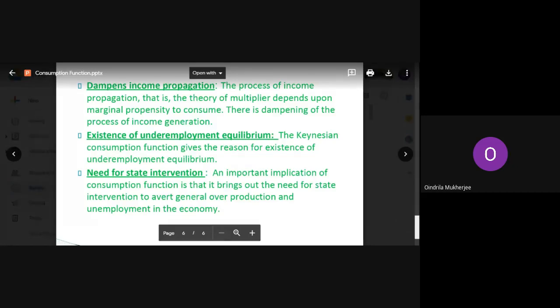Okay, then the next implication is that it dampens the income propagation. The income propagation is what? It is basically related to the theory of multiplier, and it depends on the marginal propensity to consume. Marginal propensity to consume, students, is nothing but it shows the change in income with regards to the change in consumption, right?